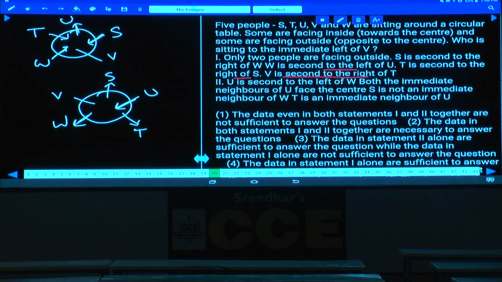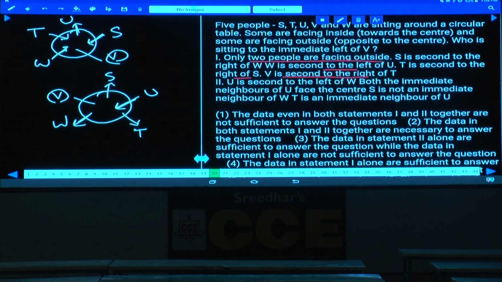Any information regarding this V? What is the question here? Who is sitting to the immediate left of V? Can you determine the answer or not? No, why is it no? Now the direction of this V is not known. In the first case as well as in the second case, the direction of V is not known. But what is the information given here?